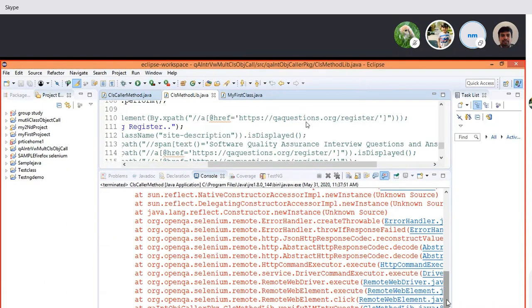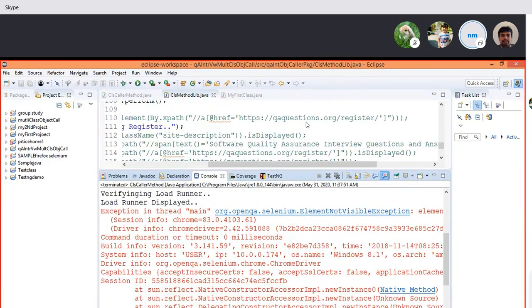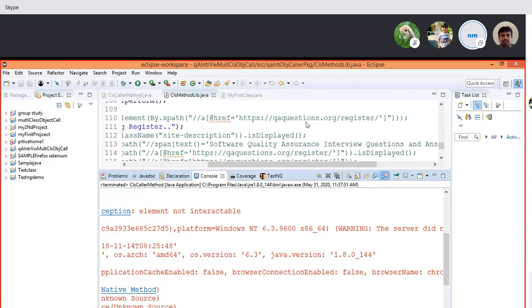So if you go up, let's take a look. Element not visible. Can you see an exception? Element not interactable, right? Element not interactable. And what is the line number?